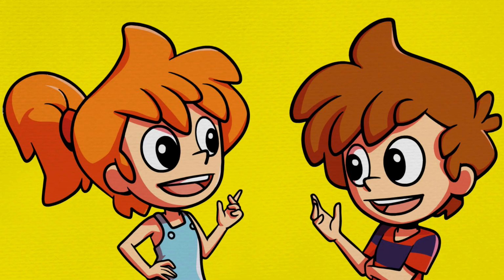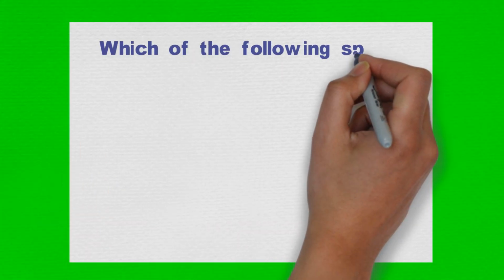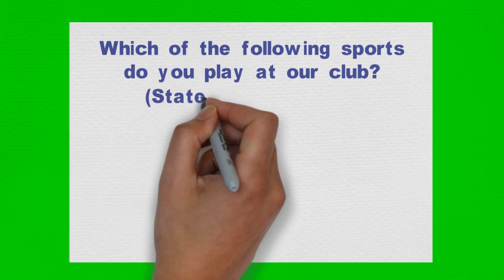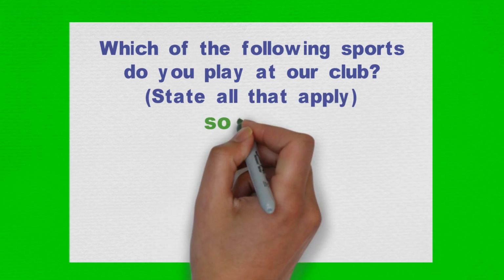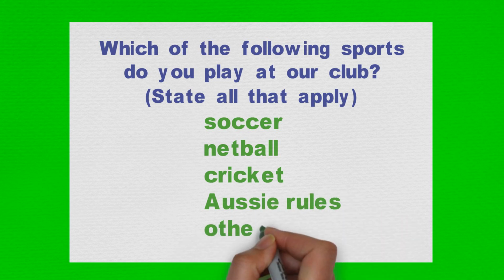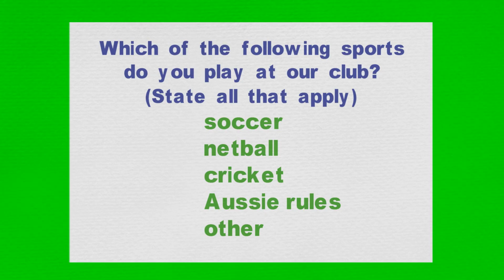"Good thinking, Max. So let's write the question." The twins wrote out the following question. Which of the following sports do you play at our club? To make sure none of the sports were left out, they added, state all that apply: soccer, netball, cricket, Aussie rules, other. Over the next week, the club sent this survey question by email to all club members, and all 216 replied with their answers.